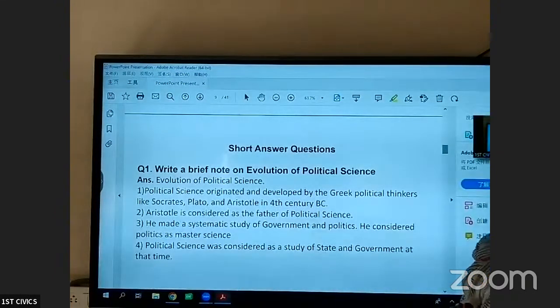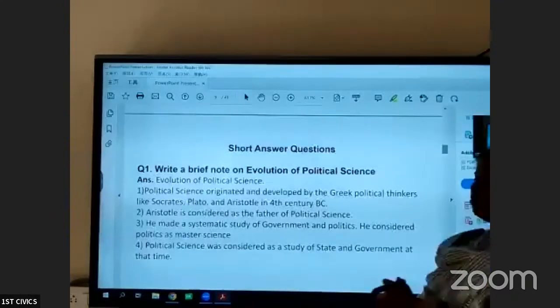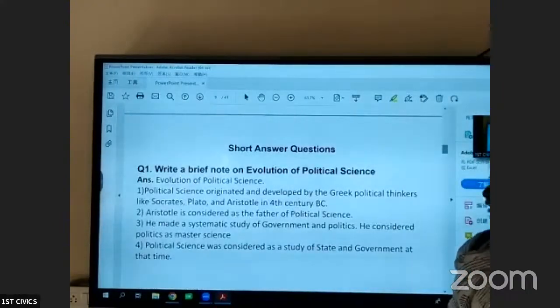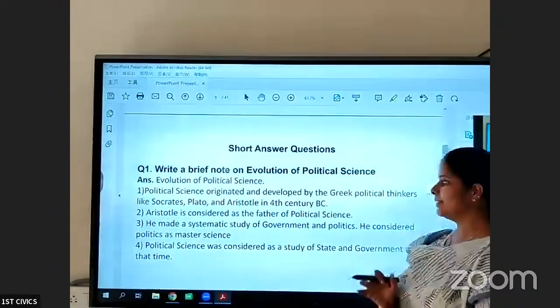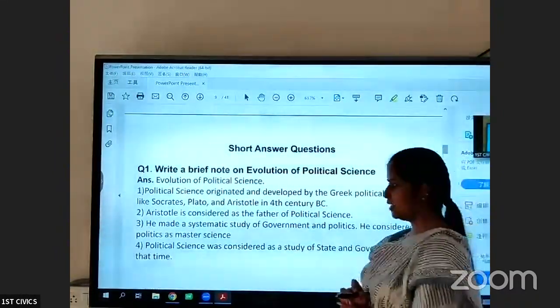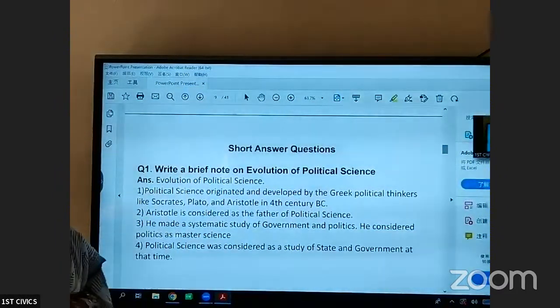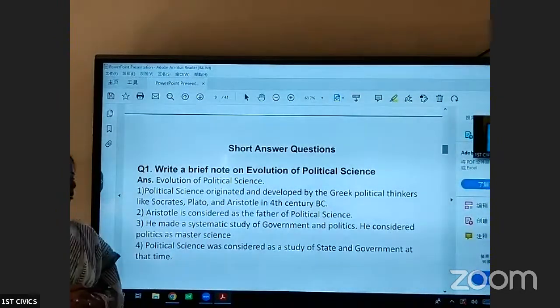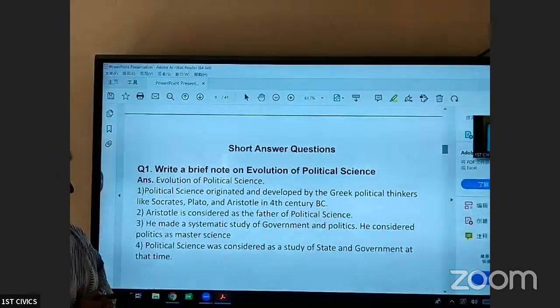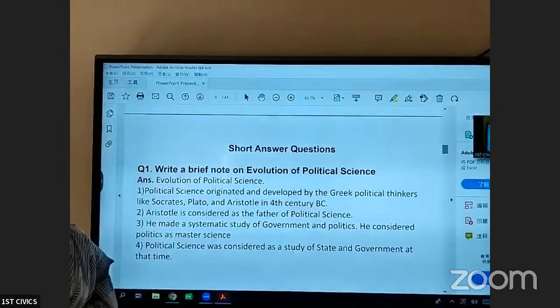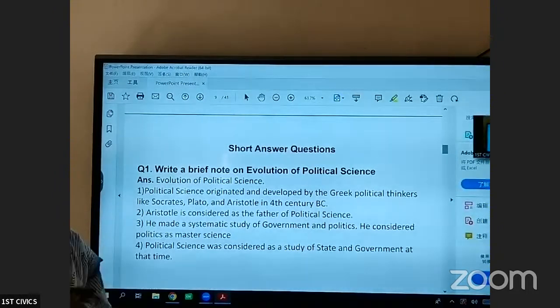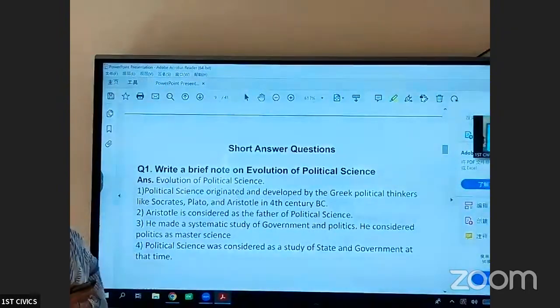The first one is evolution of political science. How political science has evolved. Evolved means developed. Political science originated in Greek city-states. Political thinkers like Socrates, Plato, and Aristotle developed this subject in the 4th century BC. Aristotle is considered the father of political science. As I told you, he did a systematic study of government and politics. For that reason, he is called the father of political science, and he considered politics a master science. So political science was considered a study of state and government at that time.